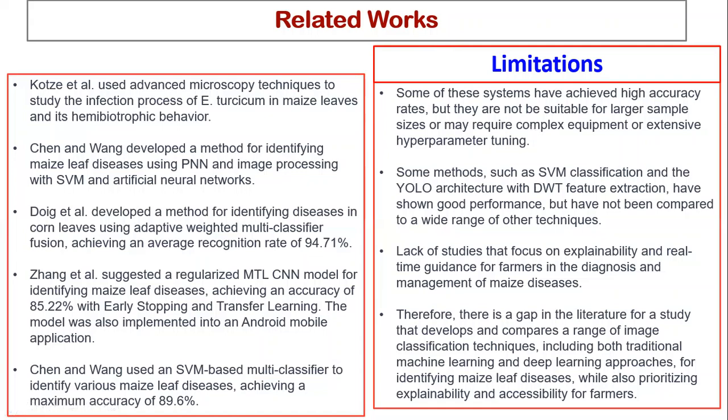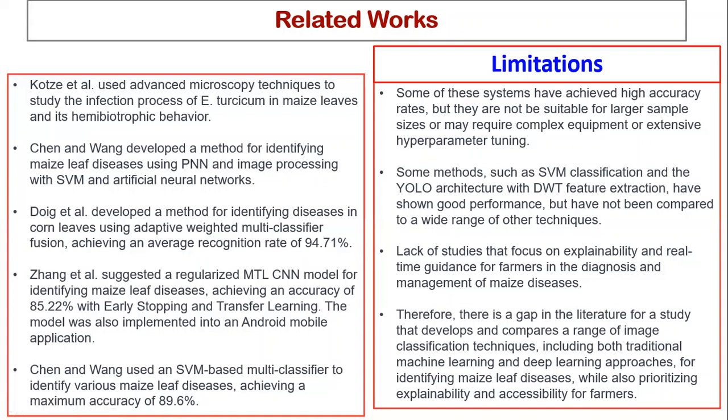but they are not suitable for large samples. Most of them have not been tested on large sample sizes or data. For example, when you look at the advanced microscope, it is complex. There is no way you're going to take it to the farm to use a microscope on every maize crop. So that's a really major drawback. And also some methods, for example the SVMs, yes, they have shown good performance, but they haven't been compared to see how they perform compared to other models. So also there is a drawback on that.